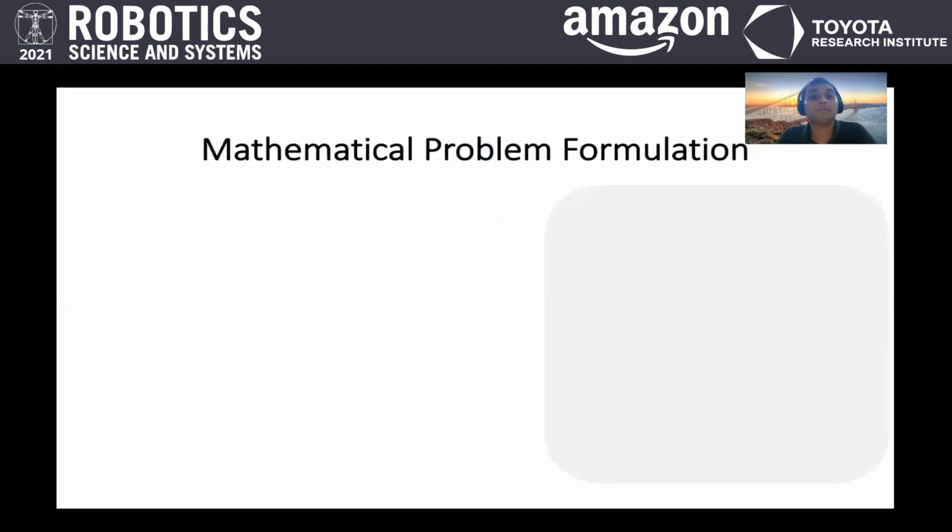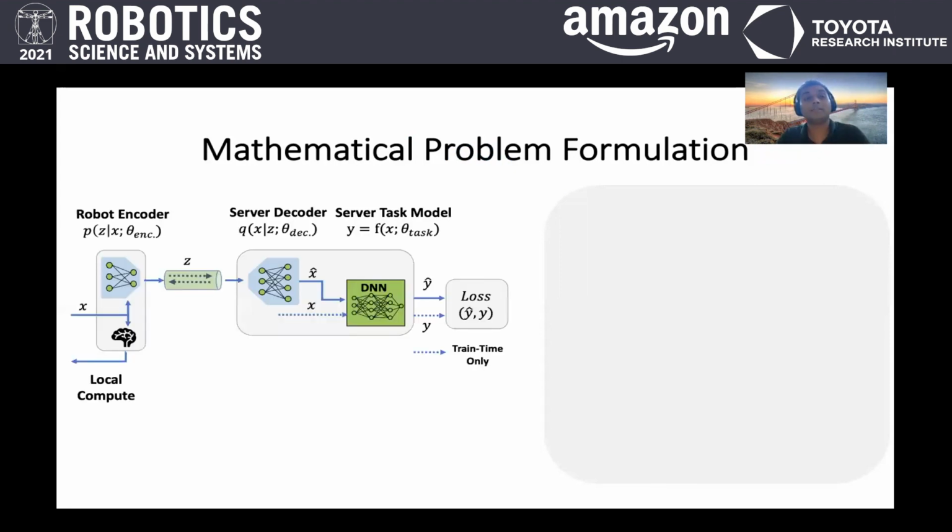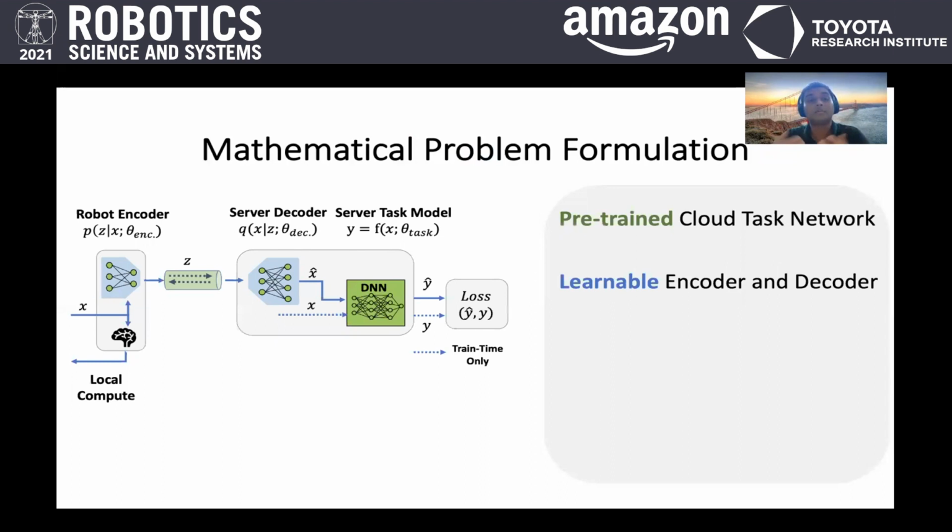So the first contribution of this paper is to create a succinct mathematical problem formulation. As you see here, we want to learn an encoder and decoder in the broader objective of a remote inference task. So we start with the pre-trained task network. You could download this from several repositories or pre-trained models in green. And what is learnable in our problem is the way you encode and decode your sensory data to achieve high